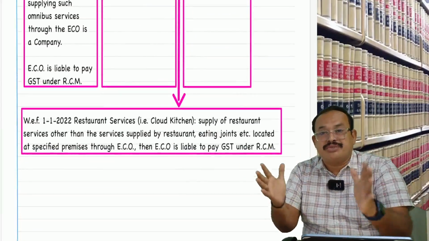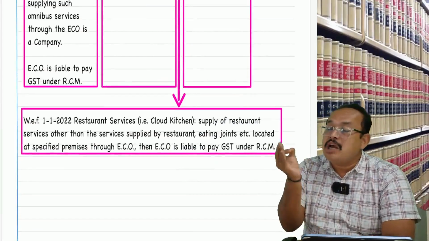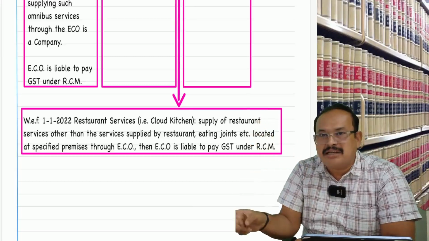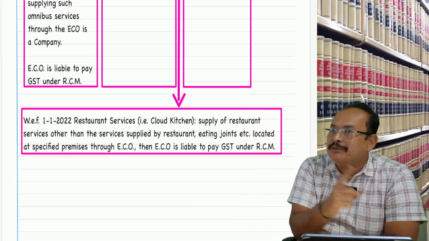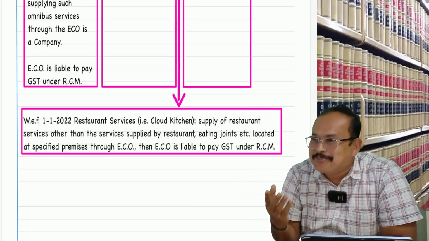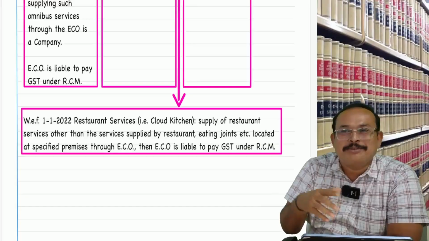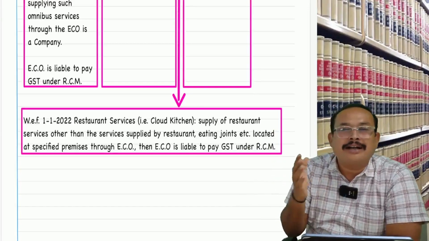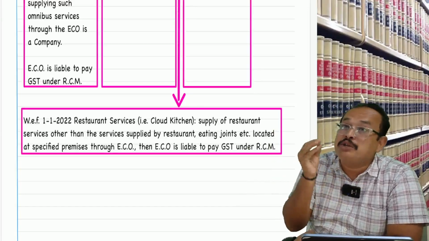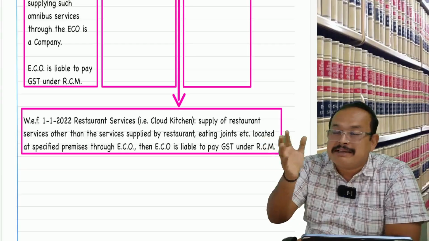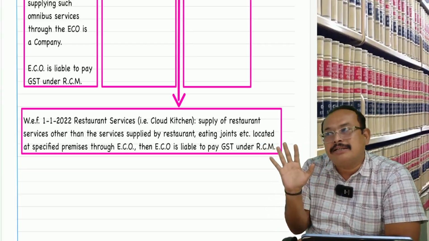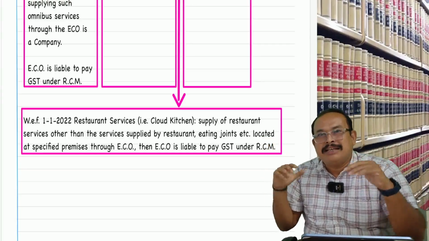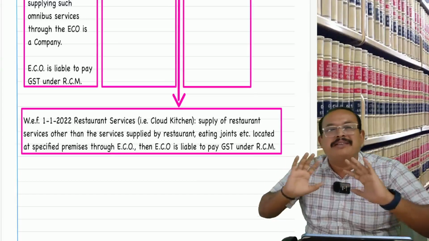Finally, point number 4, cloud kitchen services. Meaning what? Stand-alone restaurants which are providing only takeaways, not Sangeetham, not Ananda Bhavan, where we have the facility to sit and eat. That restaurant I am not referring to here. The restaurant is meant for only takeaway services, parcel, getting the order through an e-commerce operator and fulfilling the order.